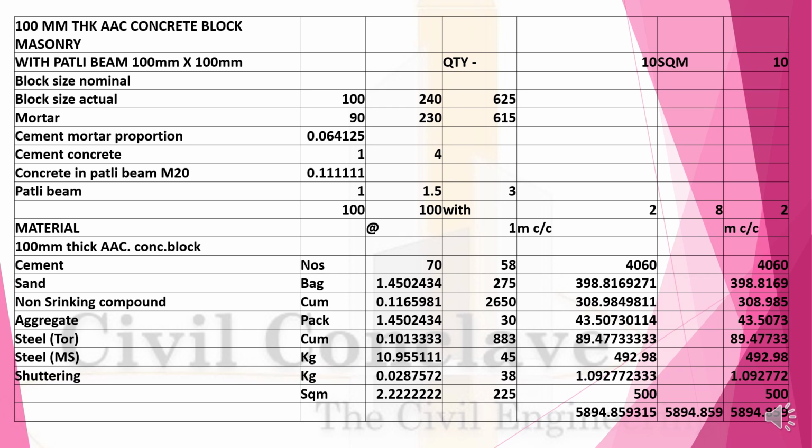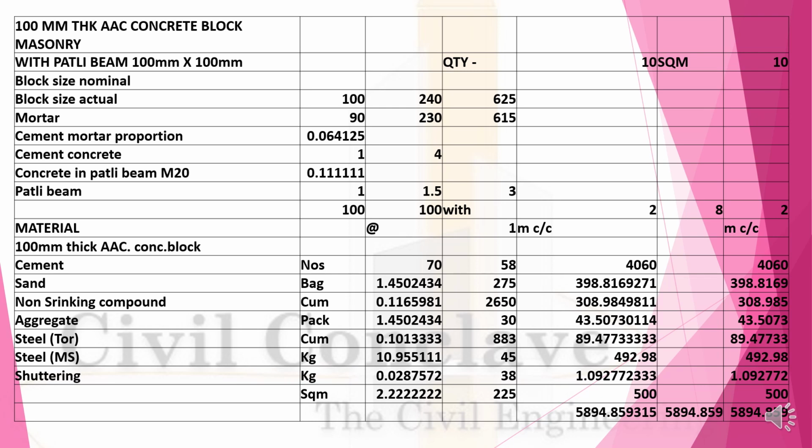Now come to 100 mm thick with a partly beam. Okay, block sizes will be 100 by 240 by 625, mortar 90 by 230 by 650, cement mortar proportion is 1:4. Concrete in partly beams will be 0.111 cubic meter. Okay, that is 100 by 100 width. 100 mm thick concreting block, 70 numbers at the rate of 58 will be 4060.